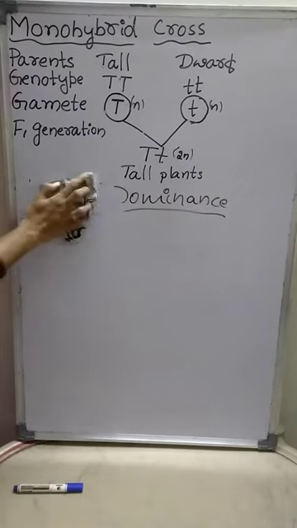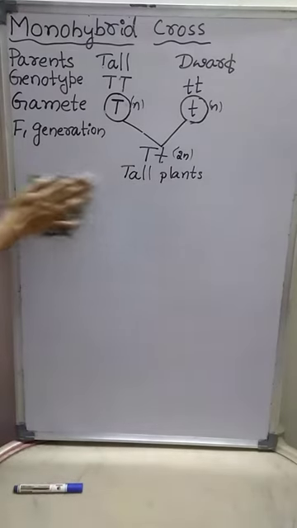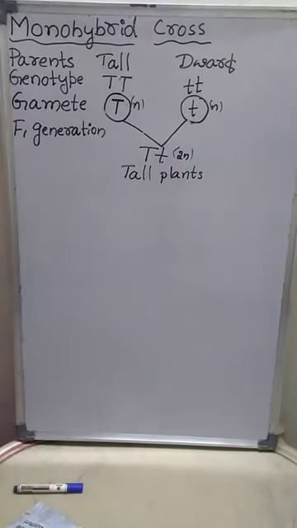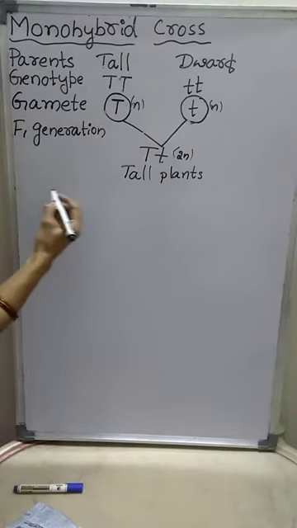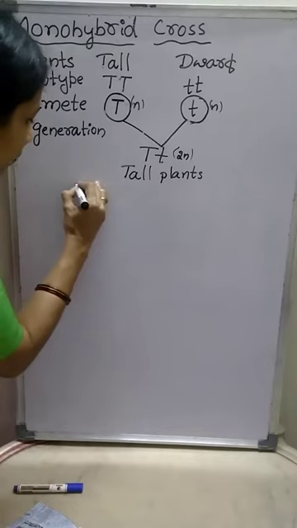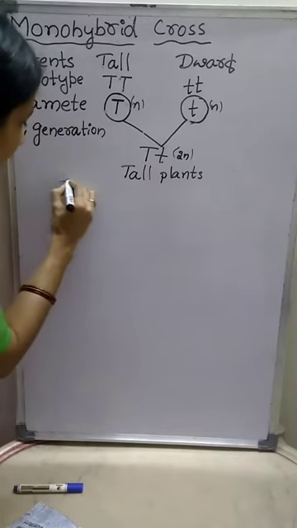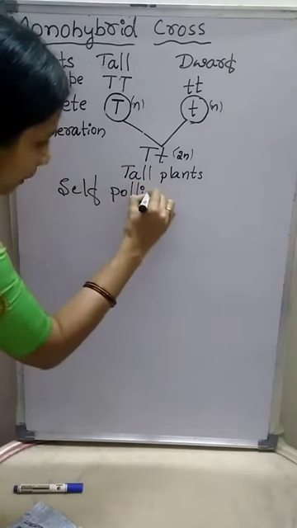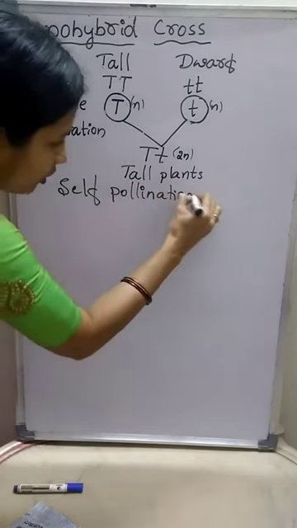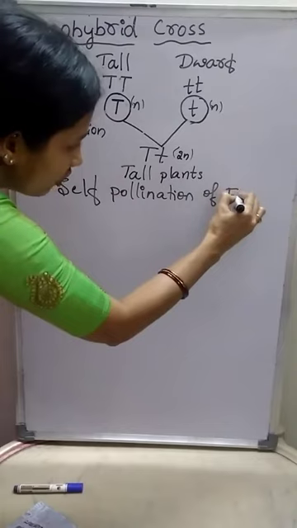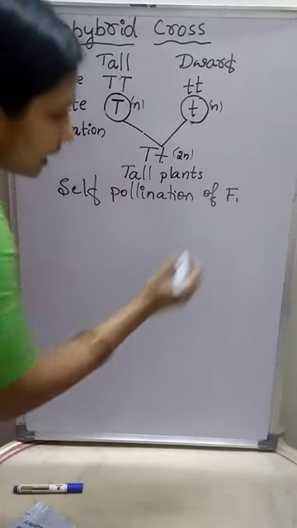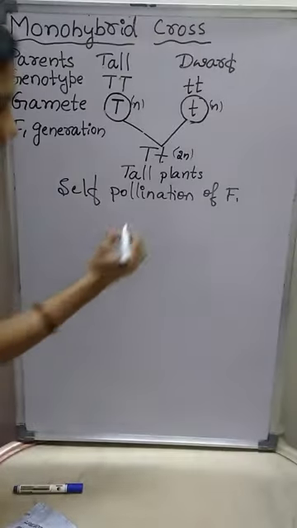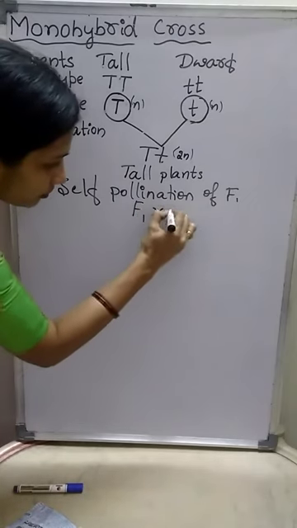Next, after this, Mendel carried out self-pollination of the F1 generation, or first filial generation. That means F1 into F1.